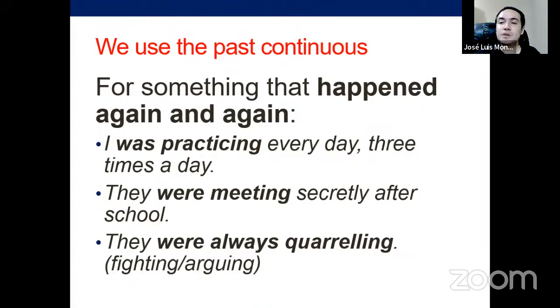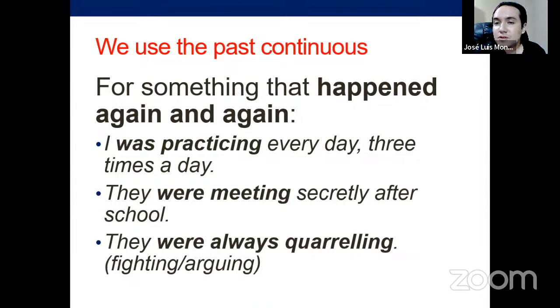Then, for something that happened again and again. Now here you have to decide if it is a good idea to use the past continuous or the simple past. Remember, it feels like repetition in the sense of habits or routines. So when do you say, I studied that career? Or when do you say, I was studying for my test? And not with the logic of now, right?